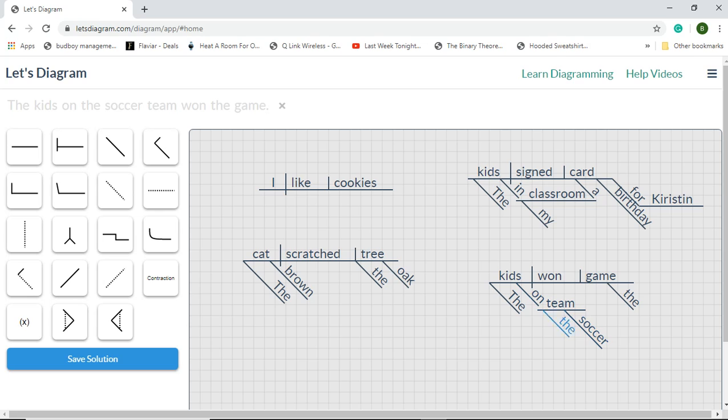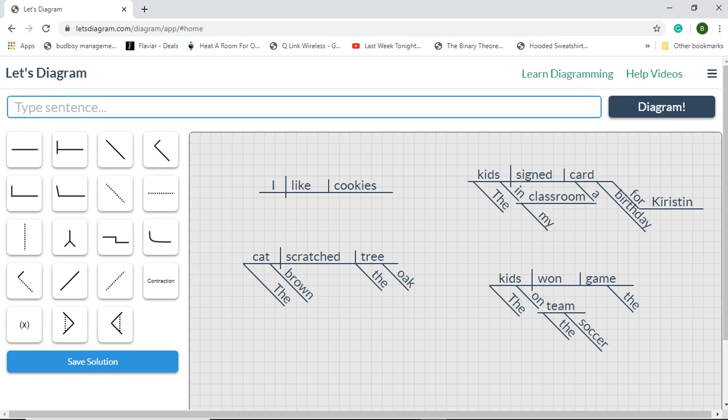The and soccer are both adjectives modifying team. Okay? Game is the direct object. It's what they won. Won transfers to the game. What did they win? They won the game. The is an adjective modifying game. And the last question, number 5.